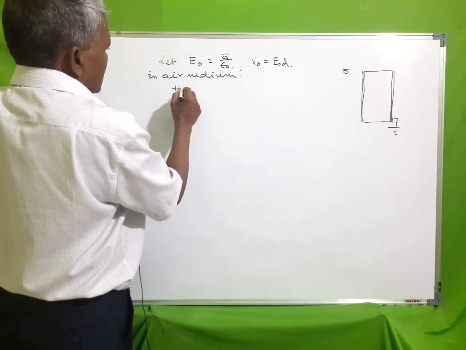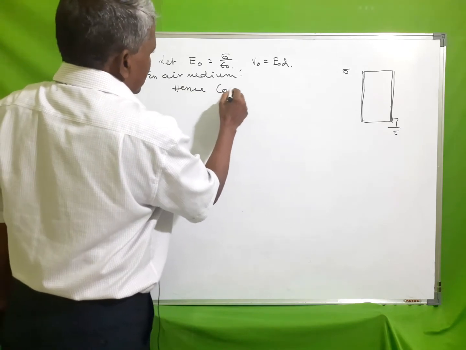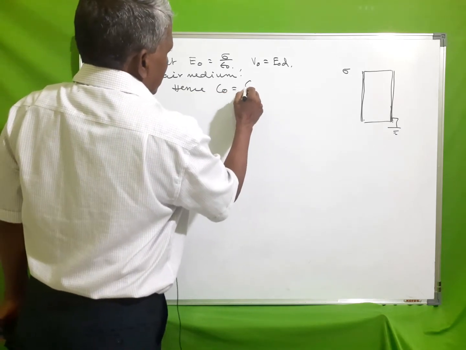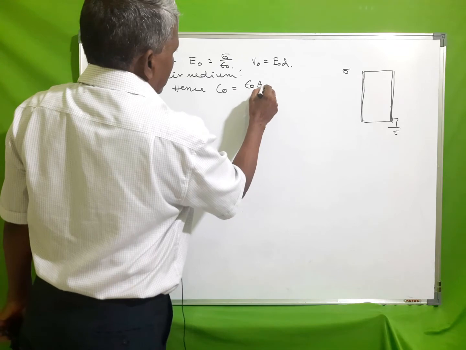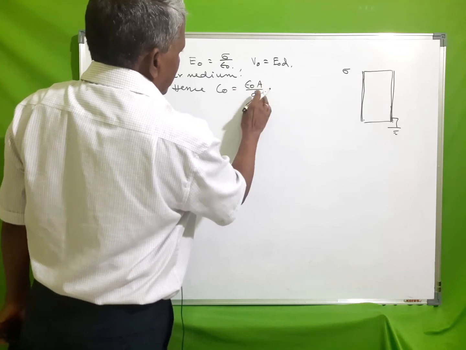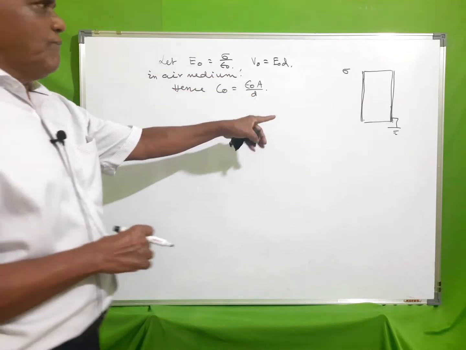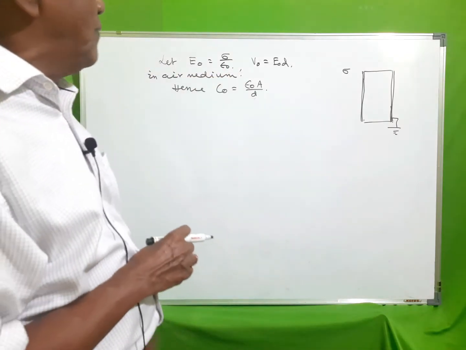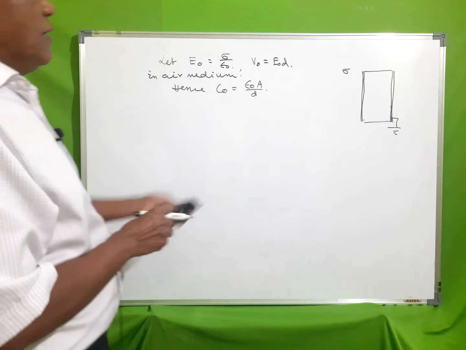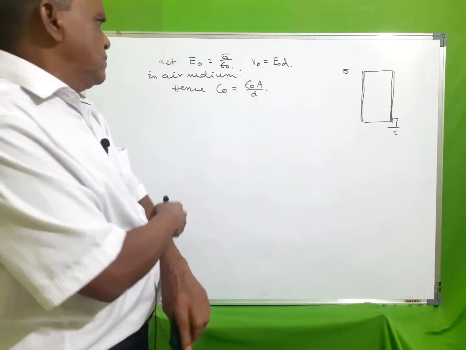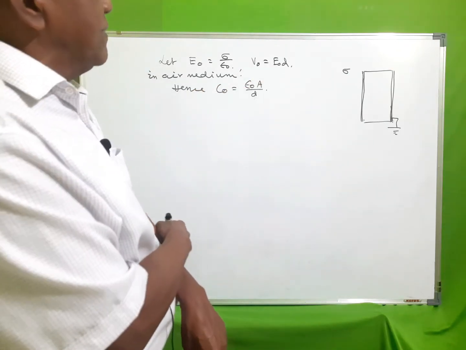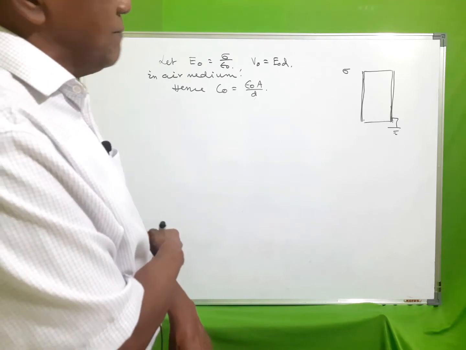Hence, C0 is equal to epsilon 0 A by D. This is the case of electric field in between the two plates and potential difference developed. Also the capacity of the capacitor in air medium.